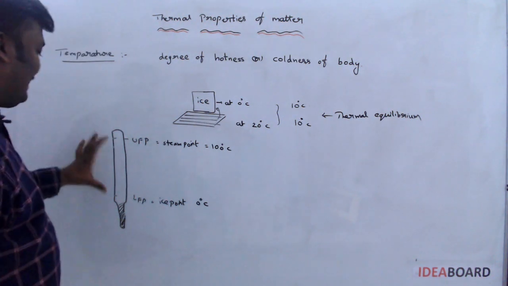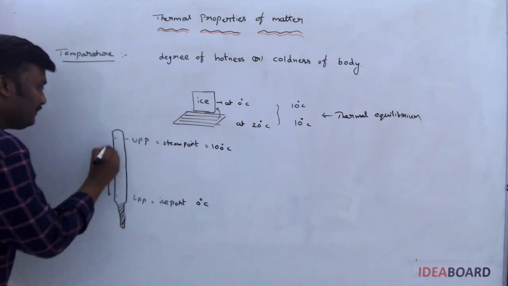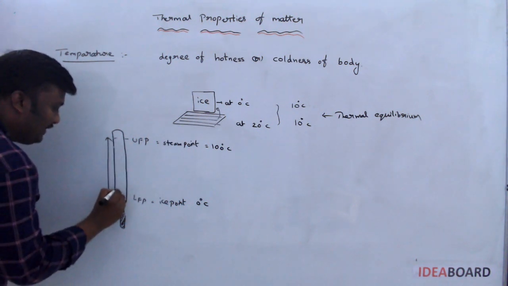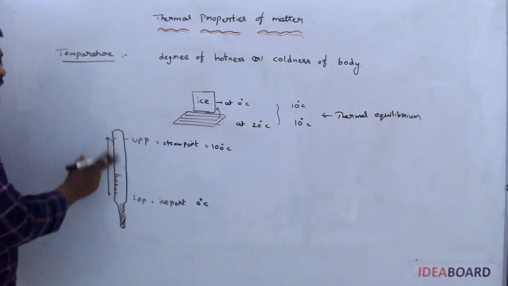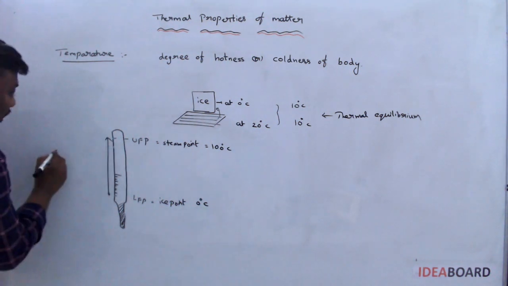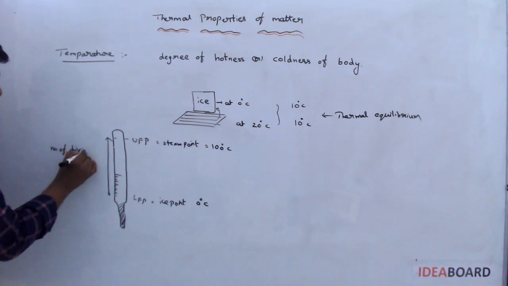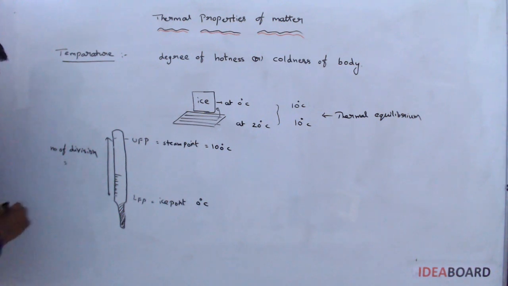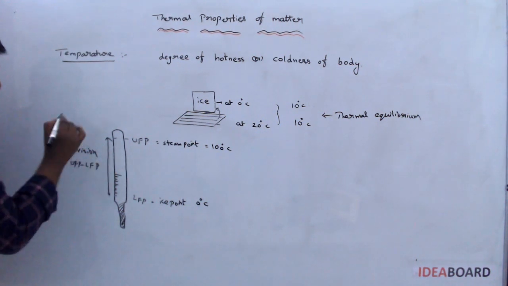So this scale is calibrated with a number of divisions. How many divisions will be present on every thermometer? The number of divisions is always equal to UFP minus LFP.